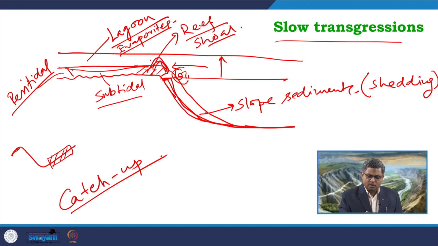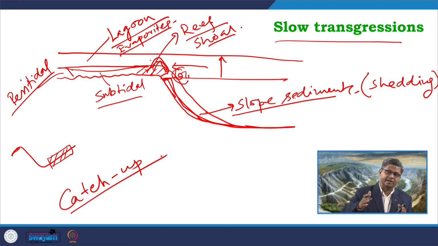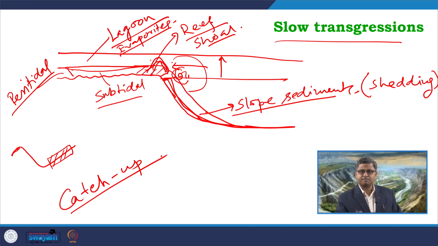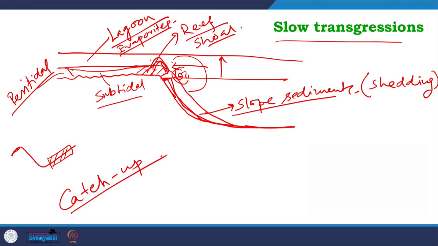But in this kind of condition, the amount of slope sediments available will be much thinner in terms of their overall thickness. They will be much thinner if I compare that with respect to the HST condition, because in the HST part the supply of sediments was higher in this area. In the transgressive part, the supply is much less.